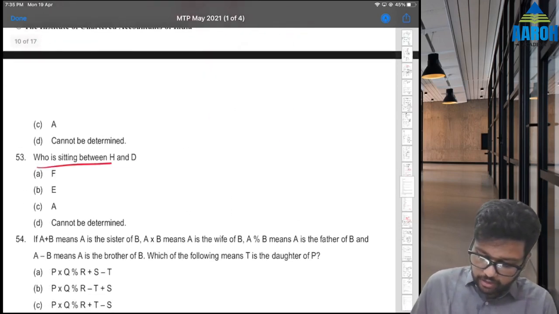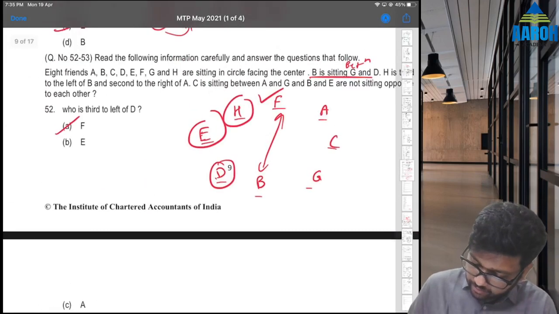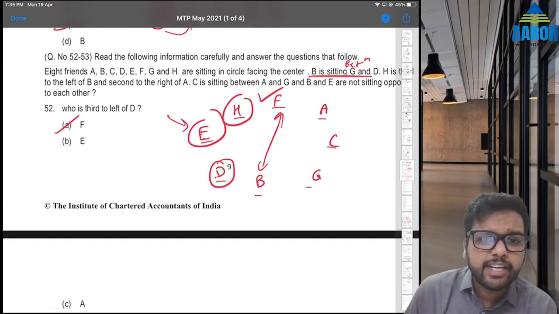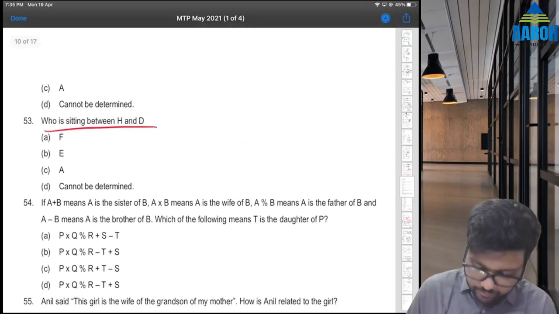And next is, who is sitting between H and D? H and D. E, right? E is sitting between H and D. So option B.